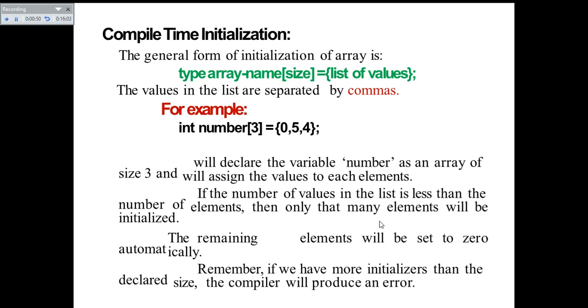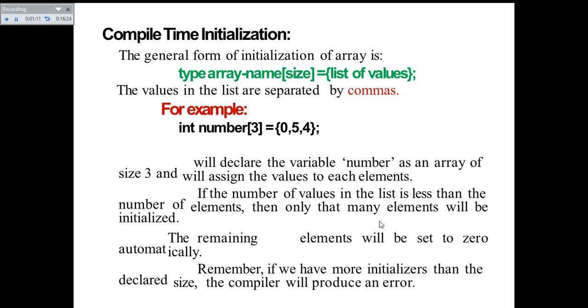For example, int number of 3 equal to 0 comma 5 comma 4. Here you have declared the number array at compilation time. So at compilation time, just after checking the syntax of this array, it will also initialize the array locations with the values 0, 5, 4.